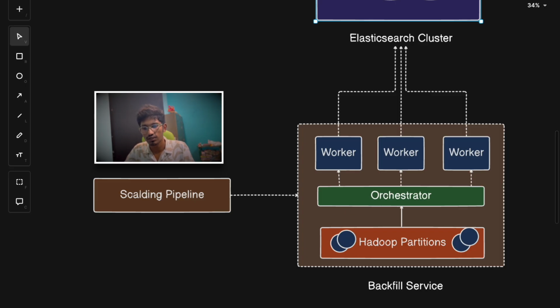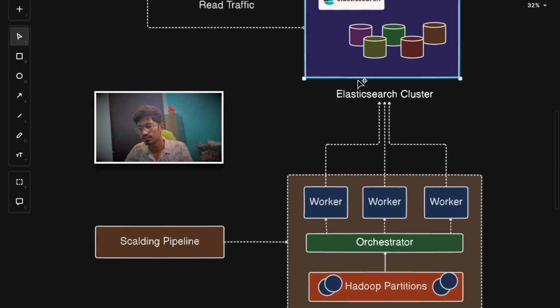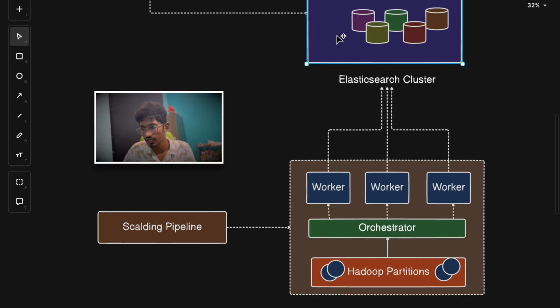Then what is the job of the orchestrator? The orchestrator coordinates between the sink and the Elasticsearch clusters. This is my Elasticsearch cluster. So this orchestrator will coordinate between these two, and it will launch a dynamic number of workers to start the backfill. Once the workers are launched, these workers will consume data from the HDFS Hadoop partitions. These workers are basically small distributed applications that read the index requests from the HDFS storage, and then index the data into the Elasticsearch cluster.